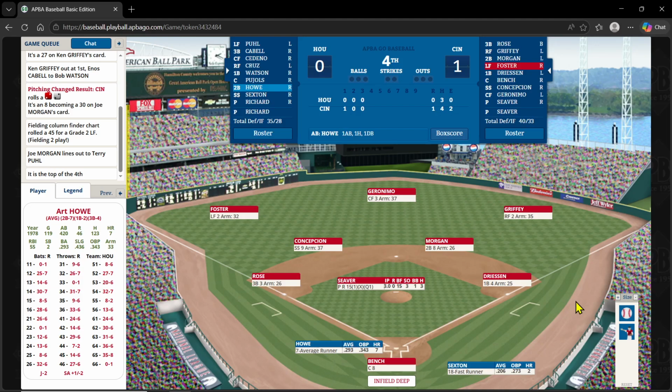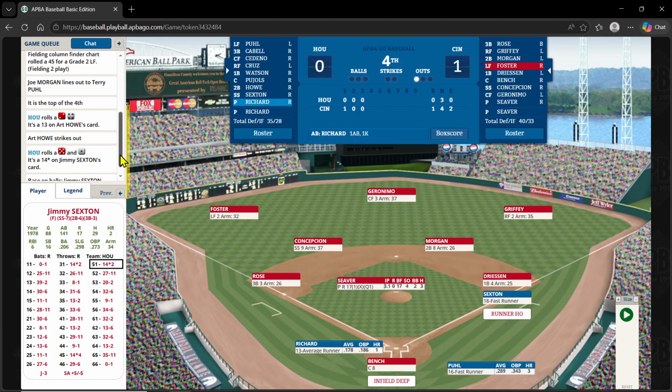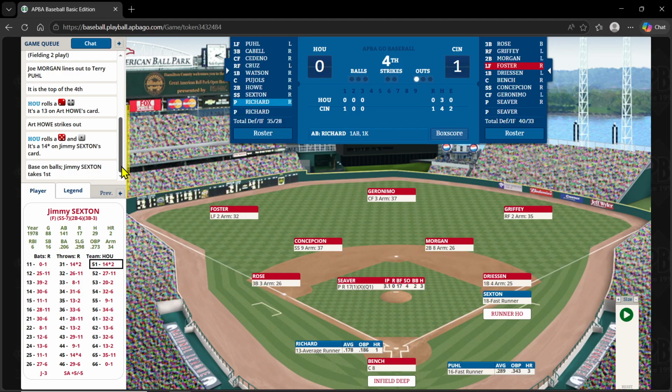So we go top 4. It's 1-0. Art Howell bats. And he rolls a 24-13 and strikes out. That is Seaver's, looks like, 4th strikeout. Bring up Jimmy Sexton. And on a 51-14, that's going to be a walk. So Sexton is on first with 1 out for Richard.